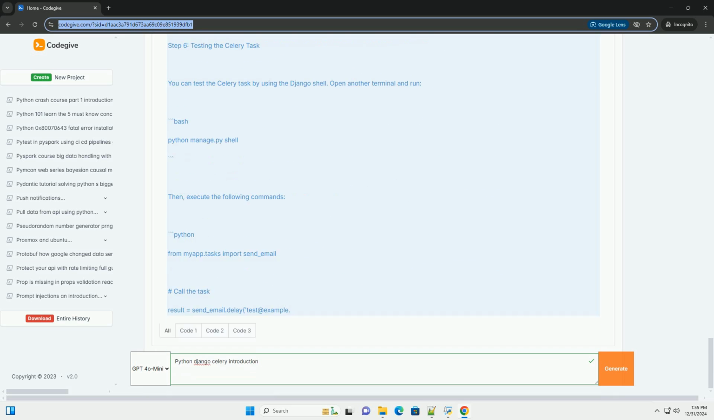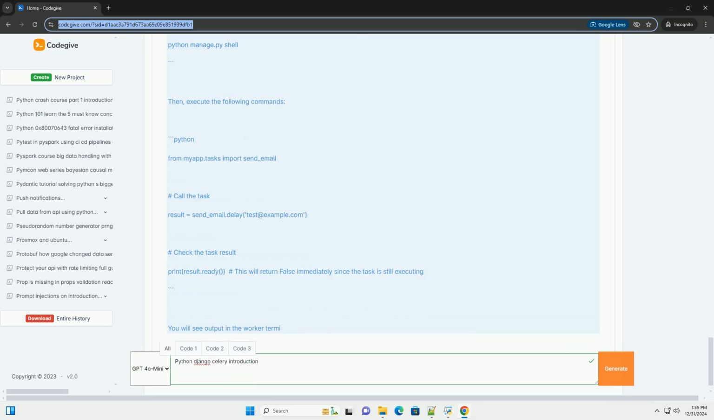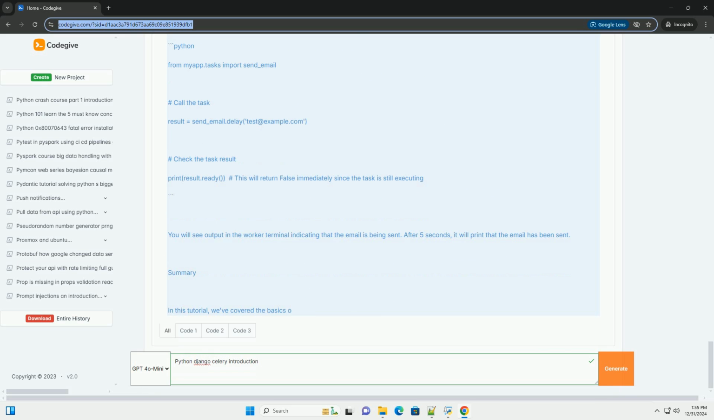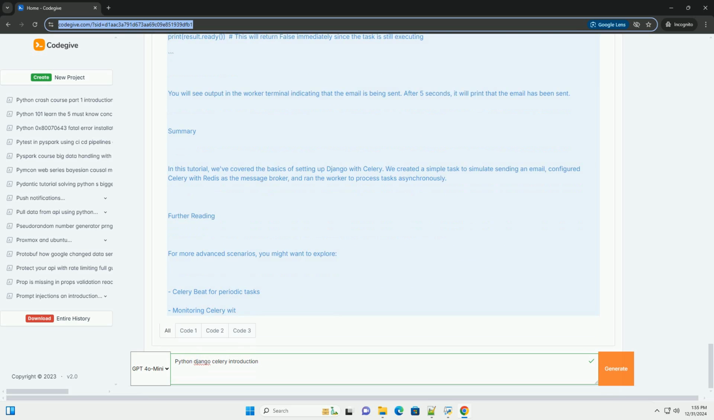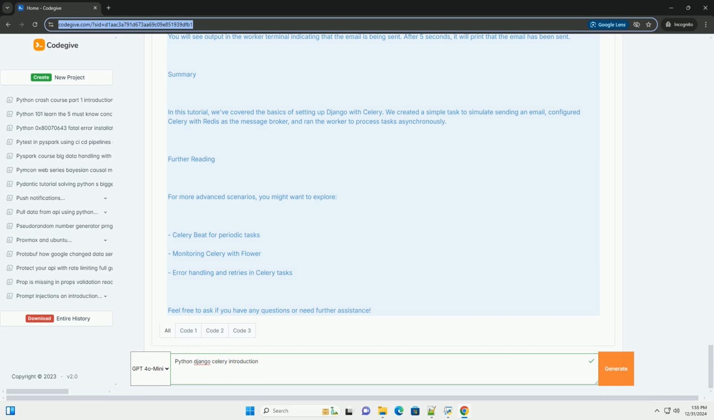In this tutorial, we will cover the following. 1. Setting up Django. 2. Installing Celery. 3. Configuring Celery with Django. 4. Creating a simple Celery task. 5. Running Celery workers. 6. Testing the Celery task.